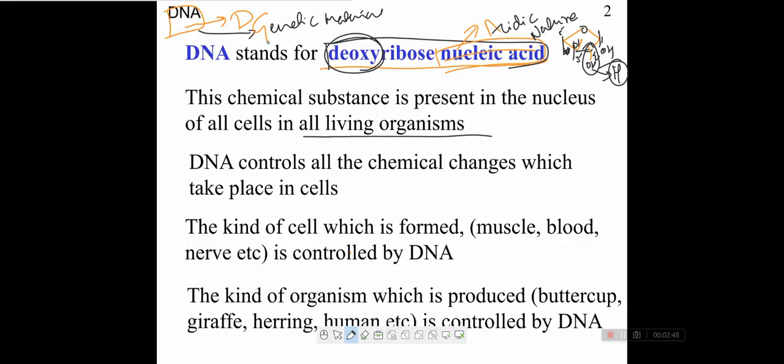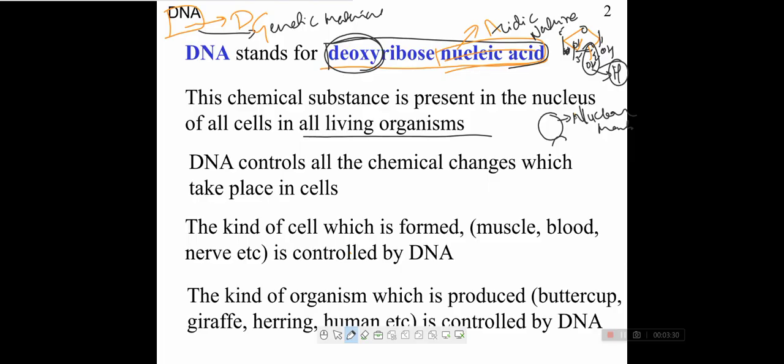But in this chapter, in biochemistry, we discuss only the biochemical nature of DNA, not the genetic nature. DNA is present in all eukaryotes and prokaryotes. In prokaryotes, DNA floats in the cytoplasm, whereas in eukaryotes, they have an outer membrane called the nuclear membrane. They are present in the nucleus.